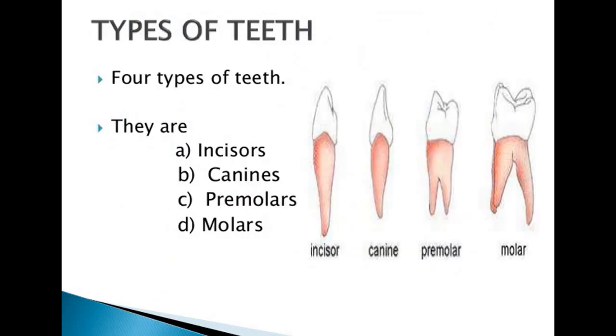Now we will study how many types of teeth there are. So there are overall 4 types of teeth in human. They are incisors, canines, premolars and molars. Now we will study one by one about them.